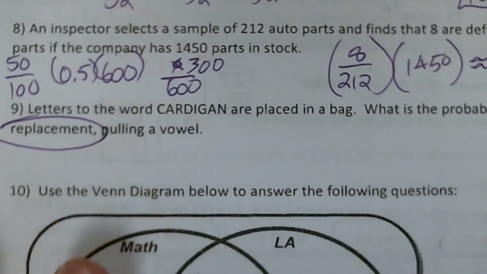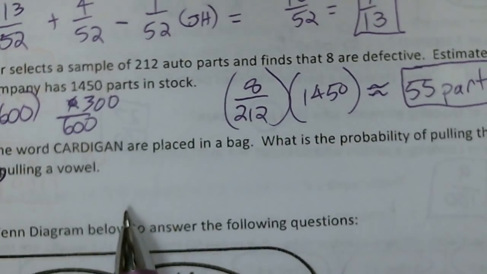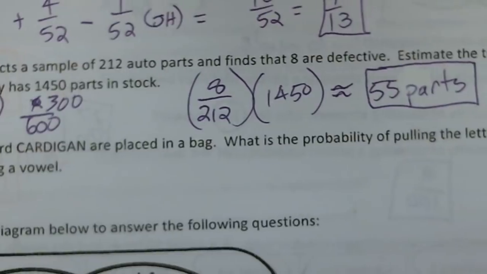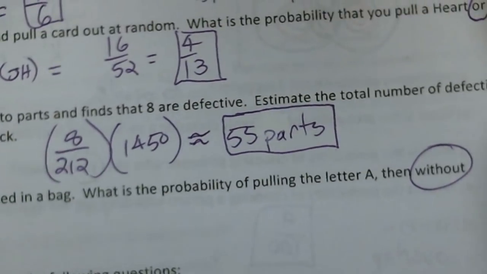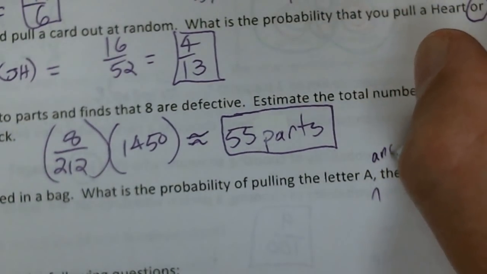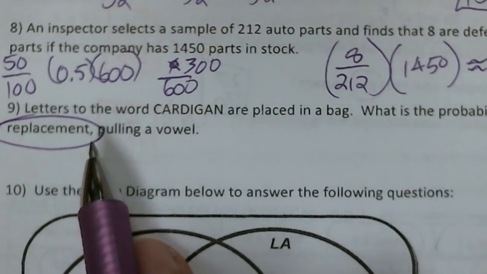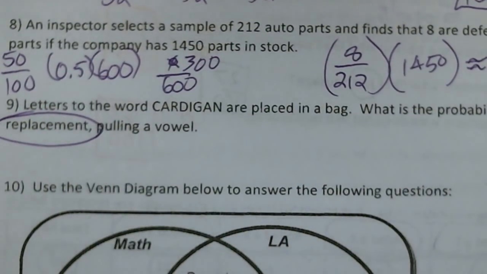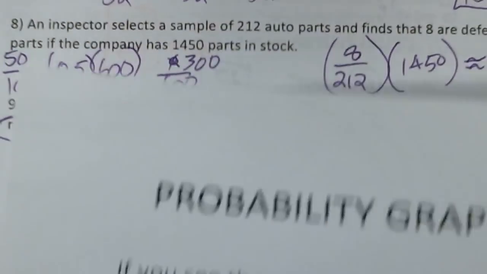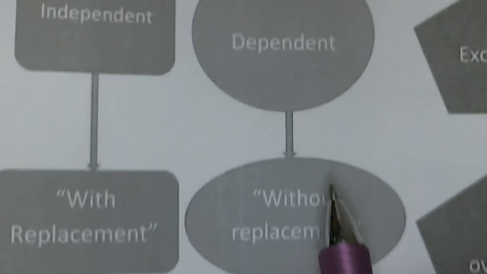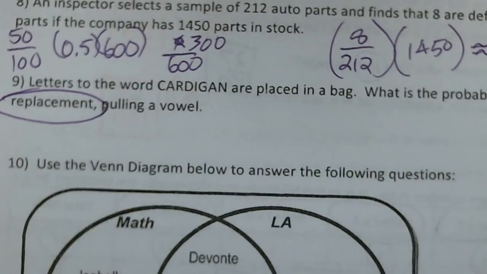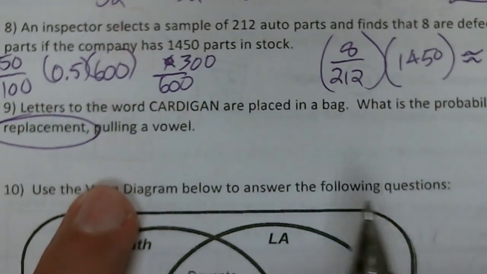So when I see without replacement, I don't see the word and. Most of the time you'll see it right here. It will say and then without replacement. But if you see with replacement or without replacement, then we're back to our graphic organizer, with replacement or without replacement. That's under the and. All right, so I'm going to multiply my probabilities together.